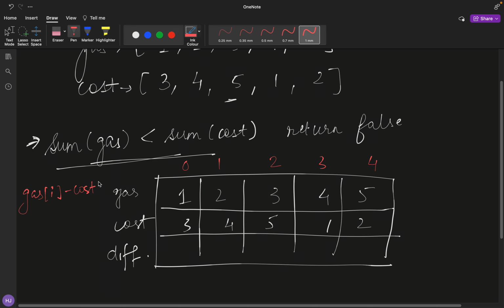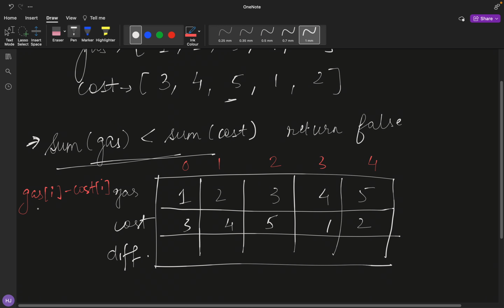Because what we are actually trying to do is find out the possible station from where we can actually move forward, right? So we have to find out one possible point from where we can start a journey. Because we don't have any specific algorithm for this, we can try out the greedy approach for the same. So let's discuss the same.